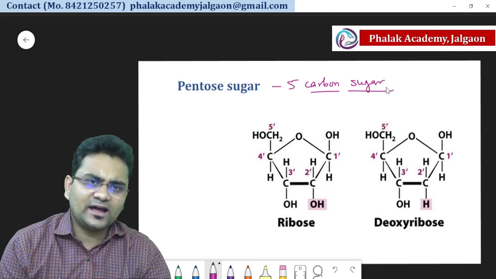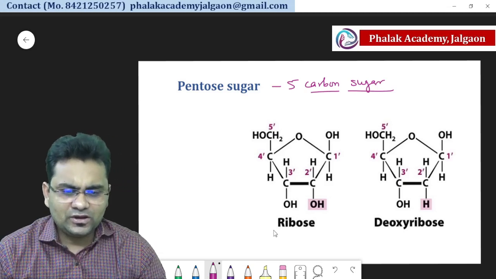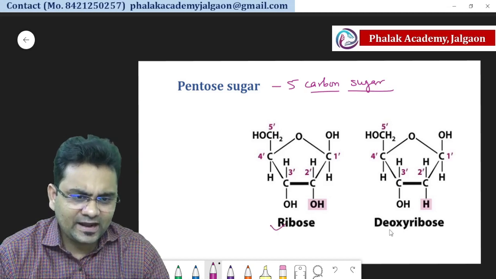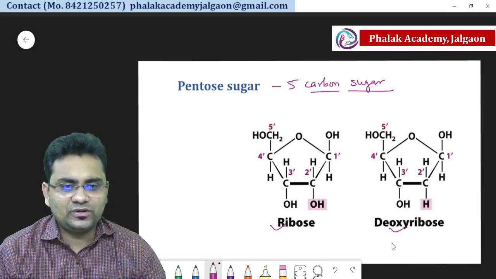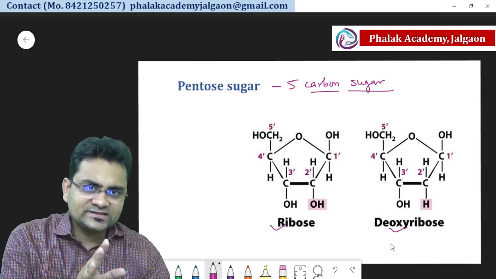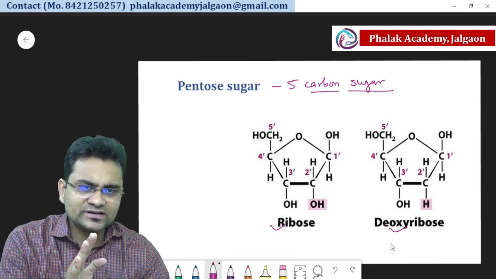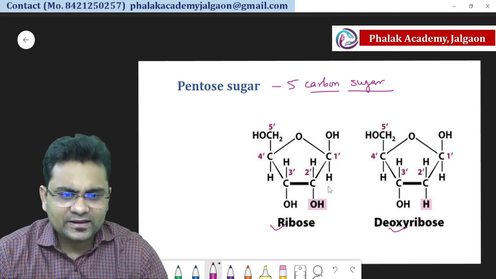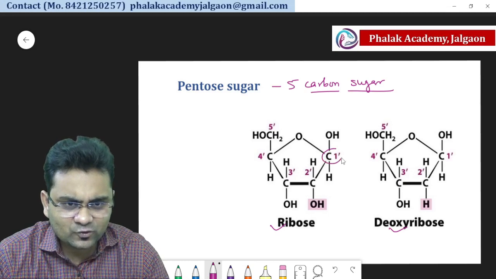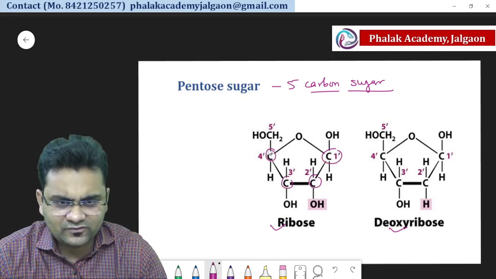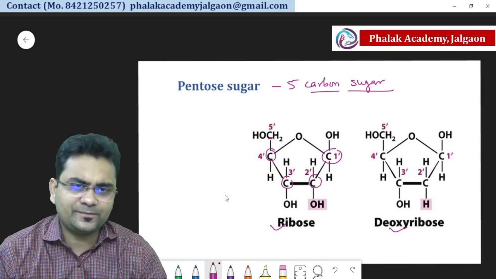That is a 5 carbon containing sugar. And there are two different kinds of sugar, ribose and deoxyribose. So you can remember ribose nucleic acid and deoxyribose nucleic acid. So this difference is on the basis of type of sugar. And here you can see there are a total of 5 carbons, 1, 2, 3, 4, and this is the 5th carbon.